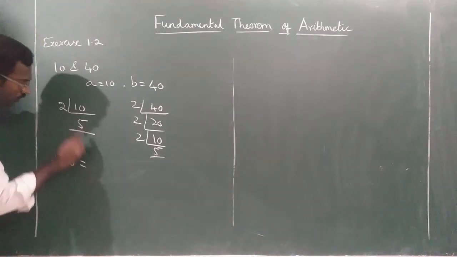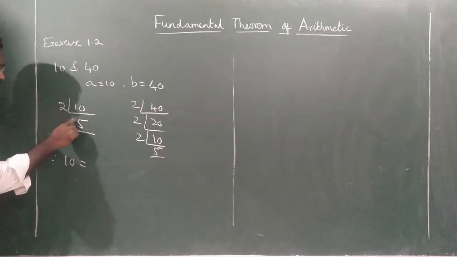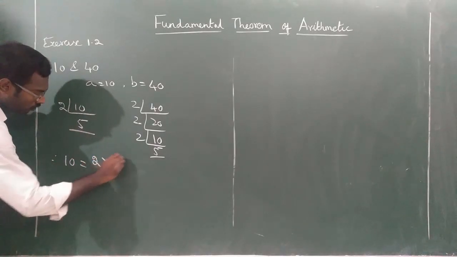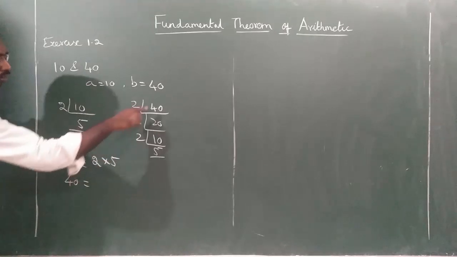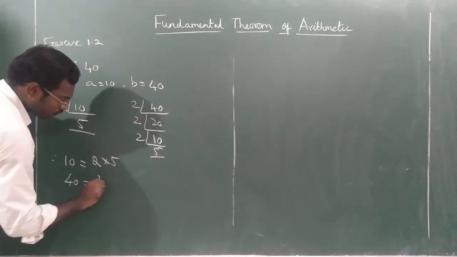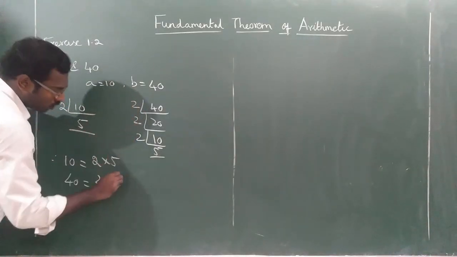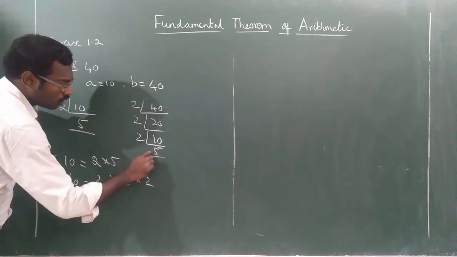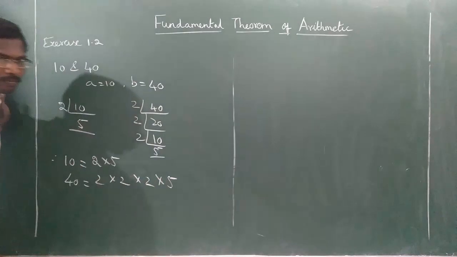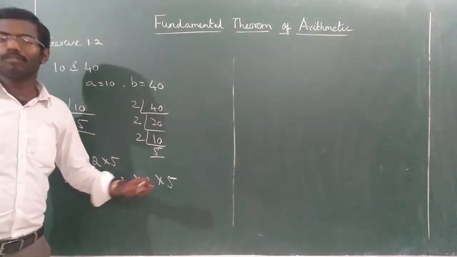Therefore, 10 can be represented as 2 into 5. Then 40 can be represented as 2 into 2 into 2 into 5.